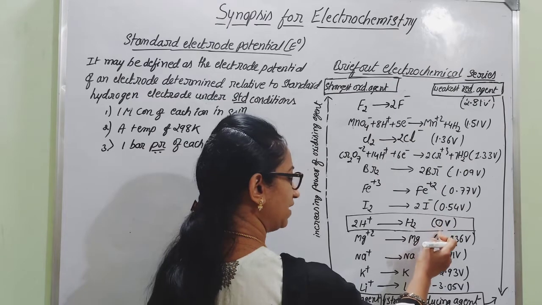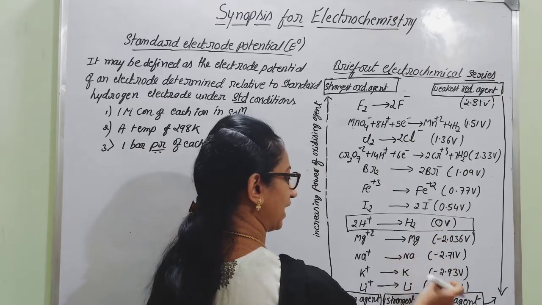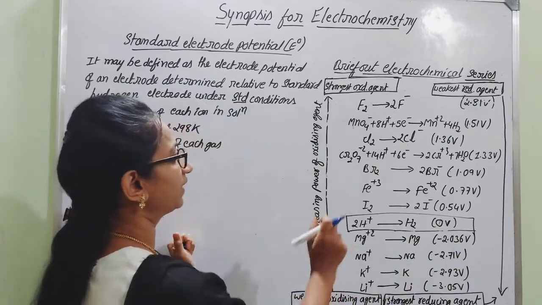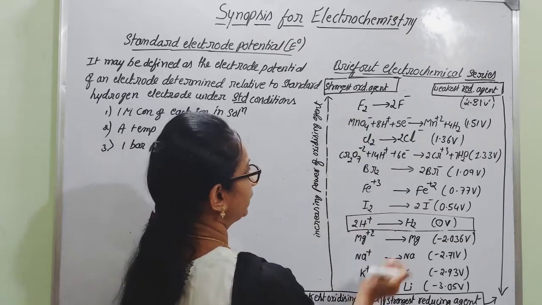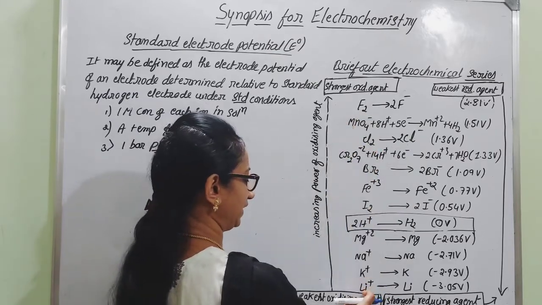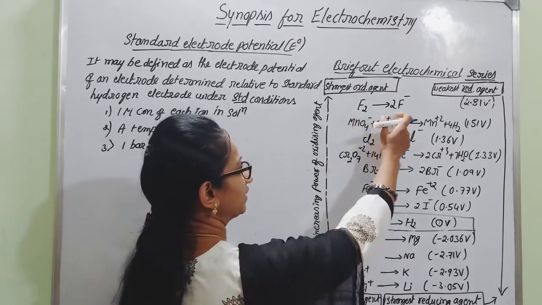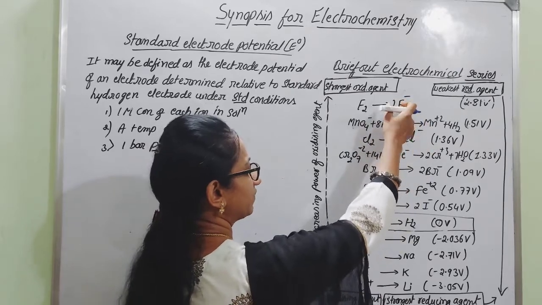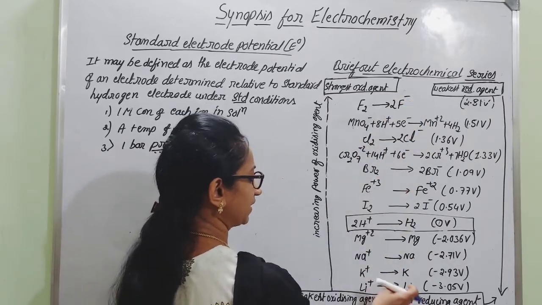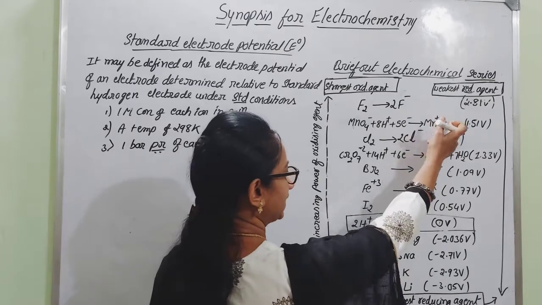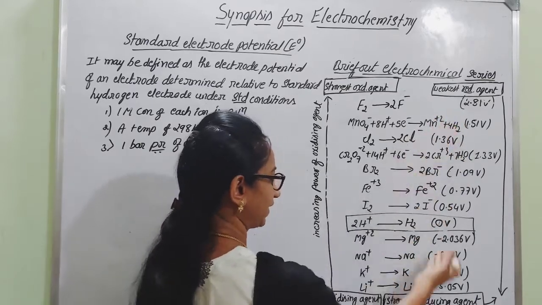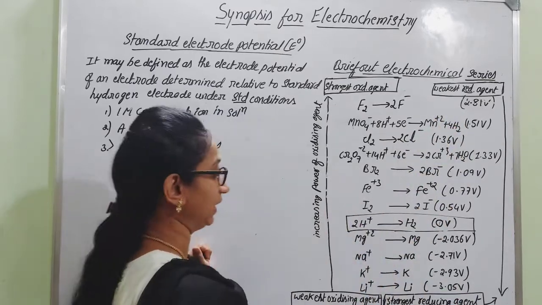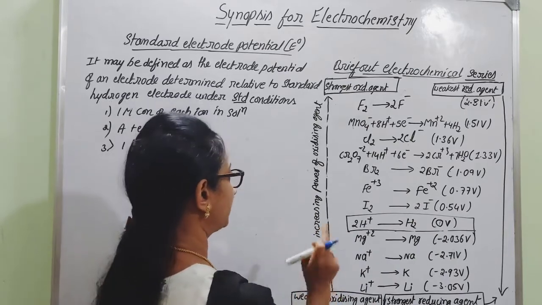They reach 0, and still they reach negative values. Got it? So from top to bottom, from fluorine to lithium, which is converting into the respective reduced form, that is F minus, and here Li plus to Li, there is a decrease in the value from positive to negative.